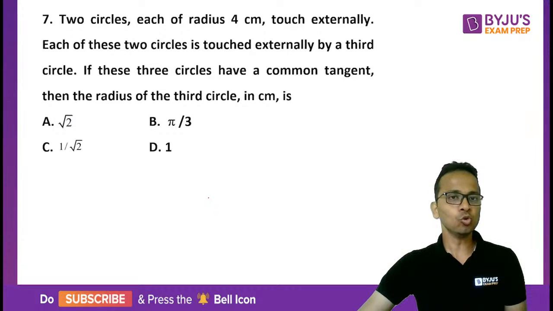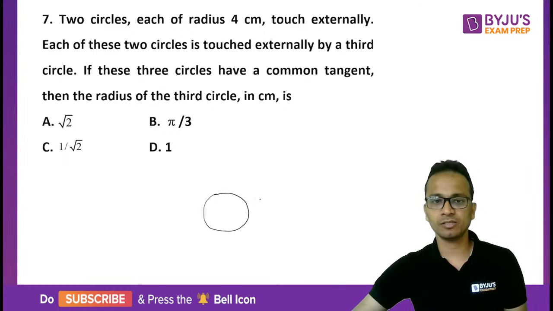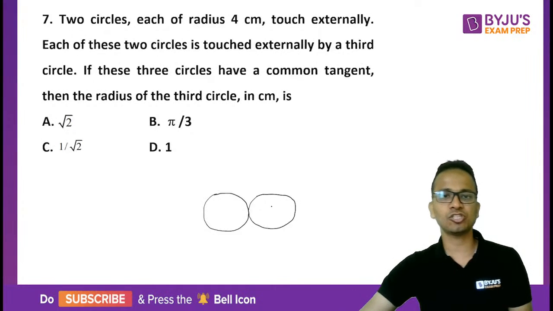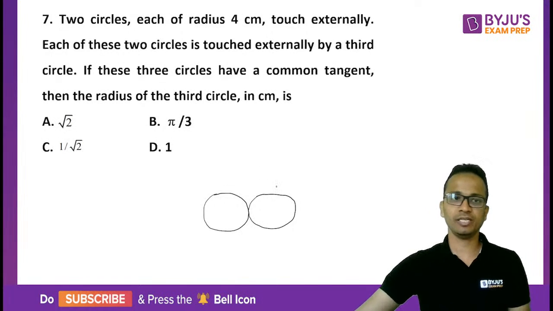So two circles each of radius 4 touch each other externally. I'll draw these two circles. Both are equal circles, one circle and the other circle, and they are touching each other externally. Please pardon my drawing. So these are two equal circles, radius 4, touching each other externally.